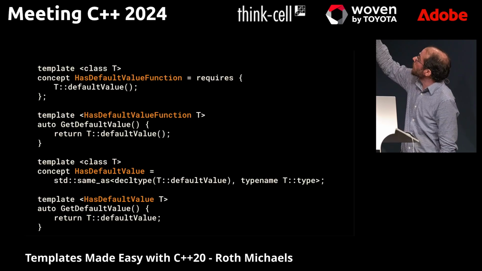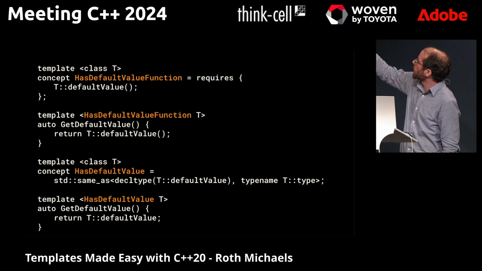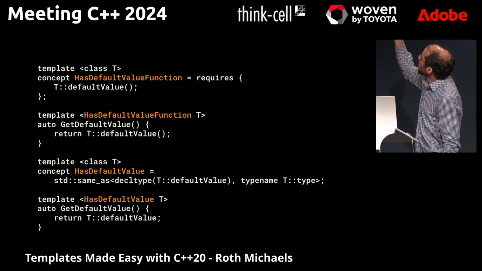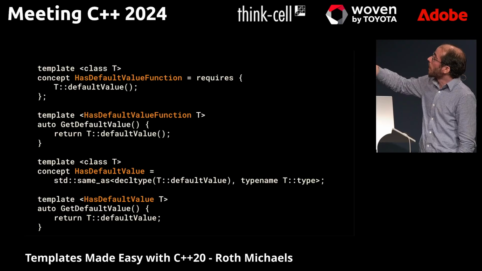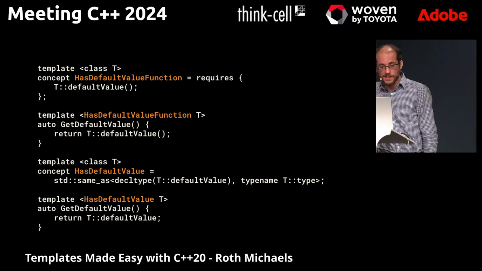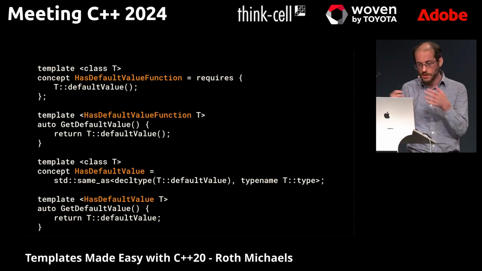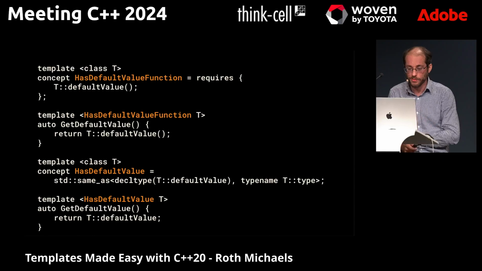So we have a default value function requires that's true, and then has default value requires that it has a default value member and that it's the same type as the type member. And then that allows us to have these two functions, get default value constrained on has default value function that we'll call the function, and one that does this. So you can do this with overloads or the if constexpr, both are moves available to you.